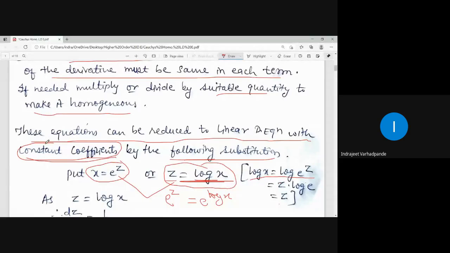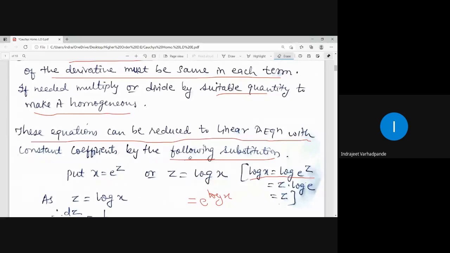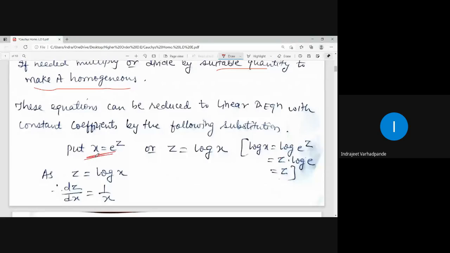And once it is converted to a differential equation with constant coefficient, we can obtain the solution by complementary function and particular integral. So in the case of Cauchy's homogeneous linear differential equation, what is the substitution to be made? Put x is equal to e to the power z or z is equal to log x. But now the variable z is introduced, so there might be certain conversion of the differential coefficients or the derivatives as well. In this case also, we will be simplifying it and getting the answer.